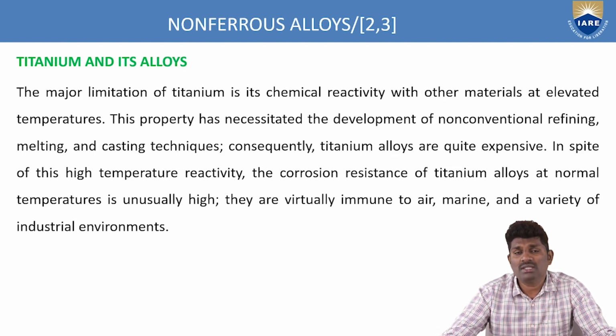So how we are getting this transformation of the titanium from HCP to BCC means because of the alloying element. The major limitation to titanium is its chemical reactivity with other materials at elevated temperatures. So when you do the alloying at elevated temperatures, this is the transformation we are achieving. This property necessitated the development of non-conventional refining, melting and casting techniques. Consequently, the titanium alloys are quite expensive.